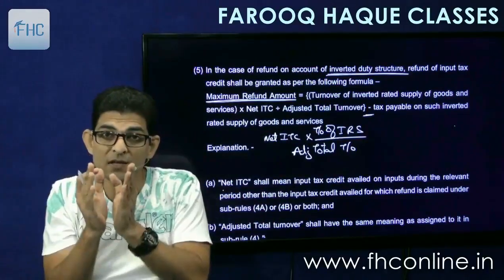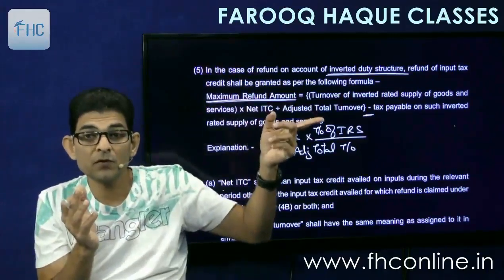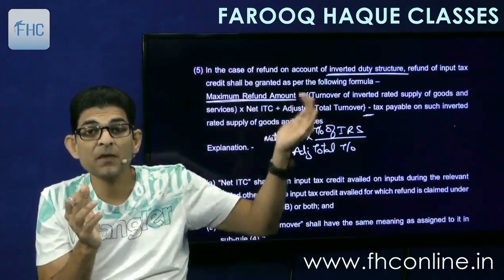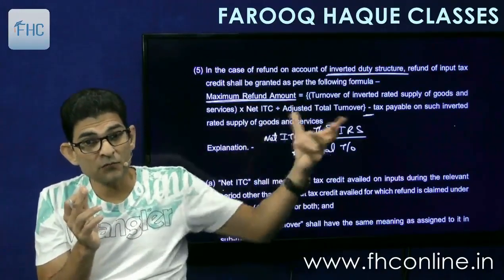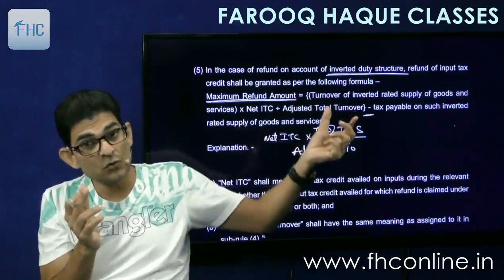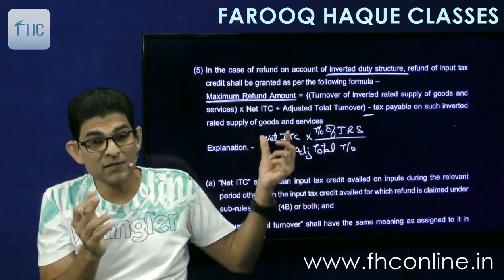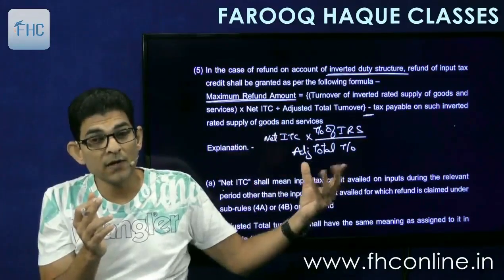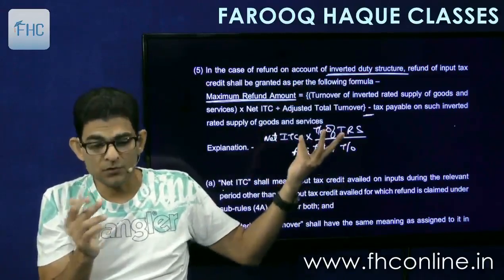So the ITC that I have taken, total ITC into turnover of inverted rated supply of goods and service divided by the adjusted total turnover. So in this formula what I'll get is the proportionate ITC in relation to these goods and services, because this ITC is taken for the total turnover. So how much for the inverted rated supply? So we are taking out the proportion.